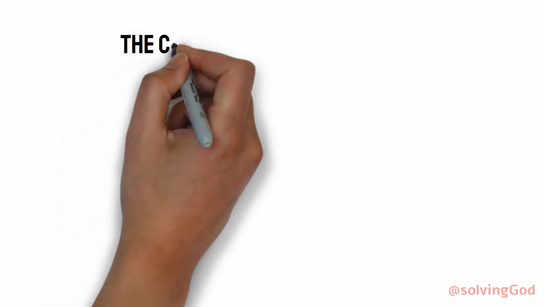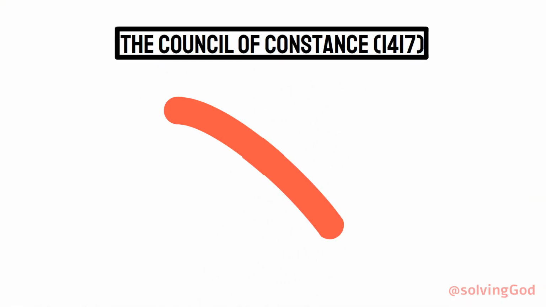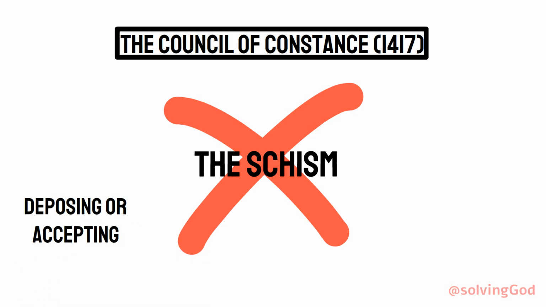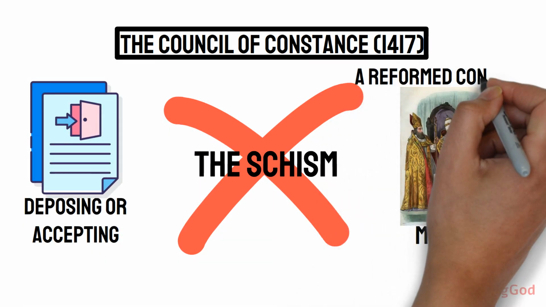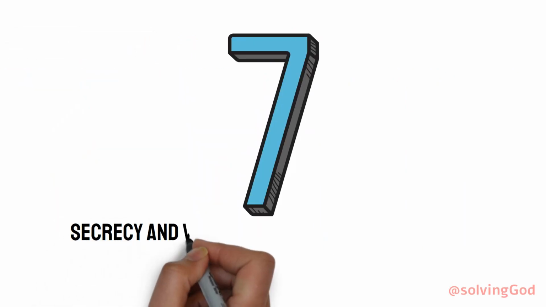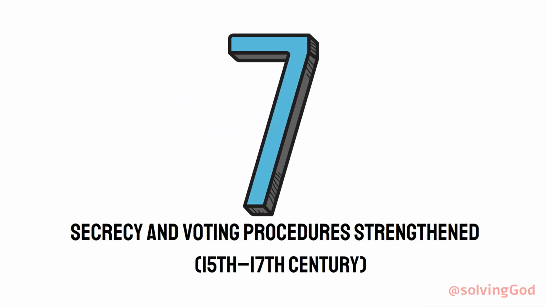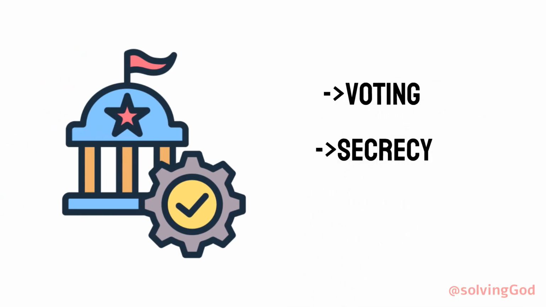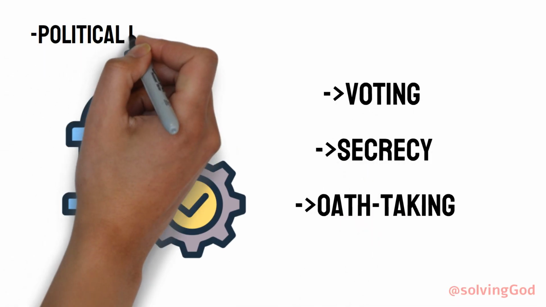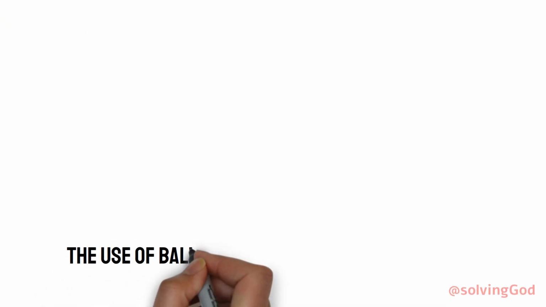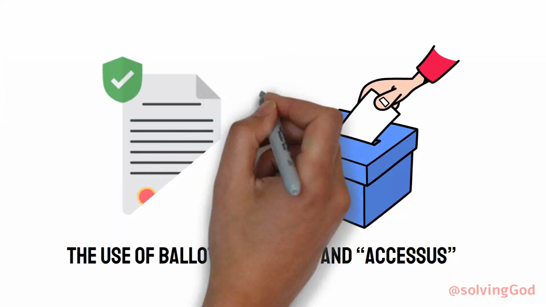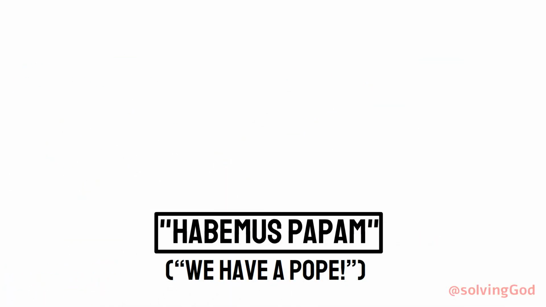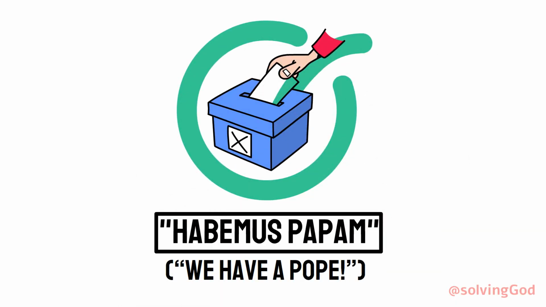The Council of Constance in 1417 ended the schism by deposing or accepting resignations and electing Martin V through a reformed conclave. Number 7. Secrecy and voting procedures strengthened. Reform standardized voting, secrecy, and the oath-taking to reduce political influence. The use of ballots, scrutiny, and accessus, or changing votes after the first round, were formalized. This is when the phrase habemus papam, we have a pope, became official after successful elections.